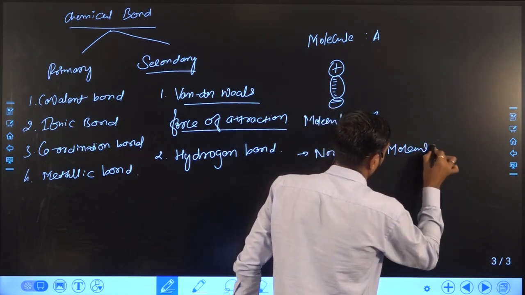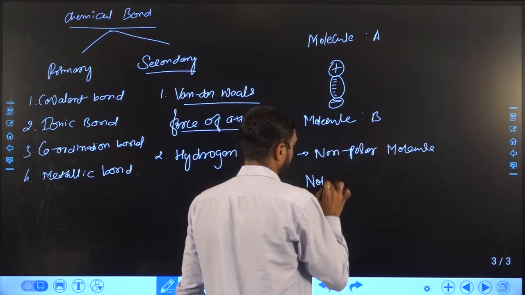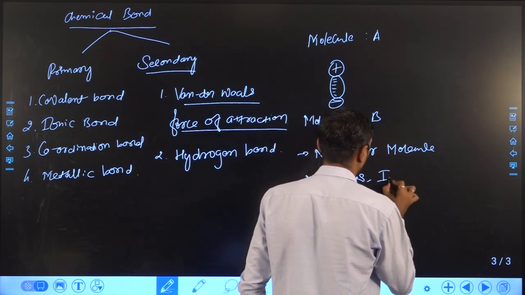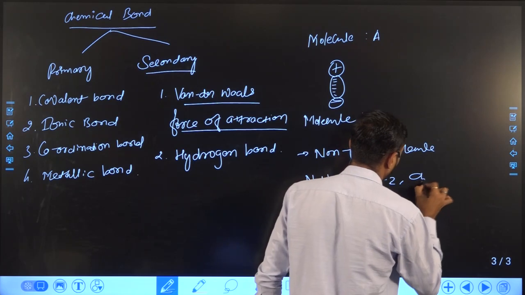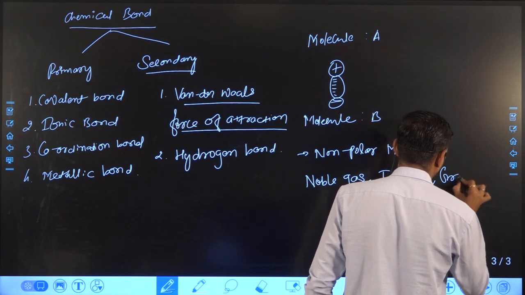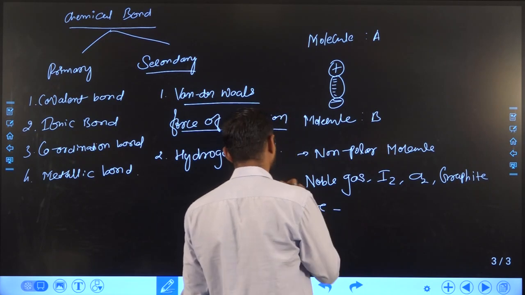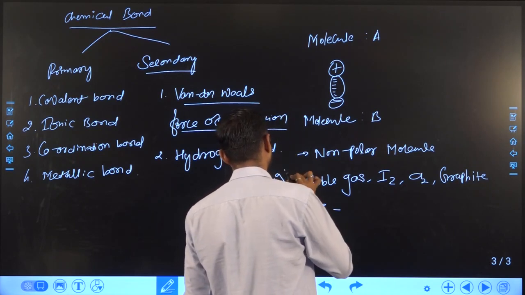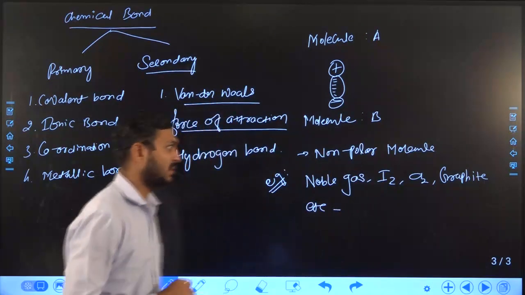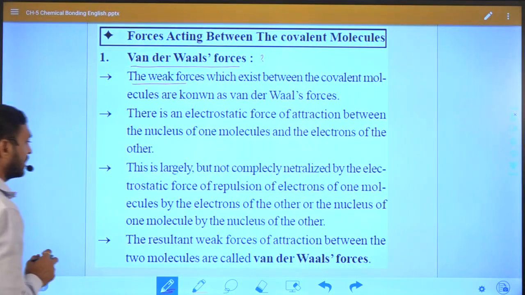Non-polar molecule or non-polar atom. Suppose all noble gases, or I2, Cl2, or graphite, etc. So in all these cases, we can say there is van der Waals force of attraction between the molecules. So this is how van der Waals force of attraction will occur in the molecule, right?